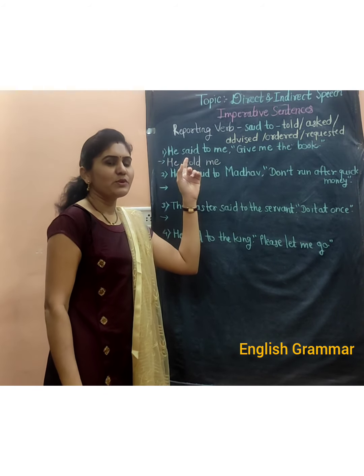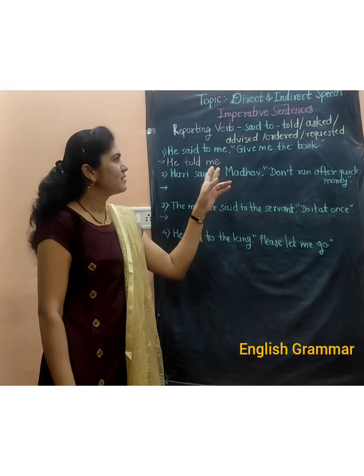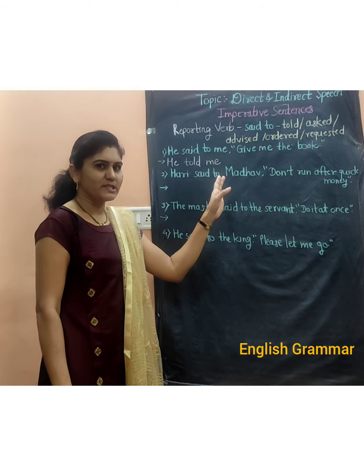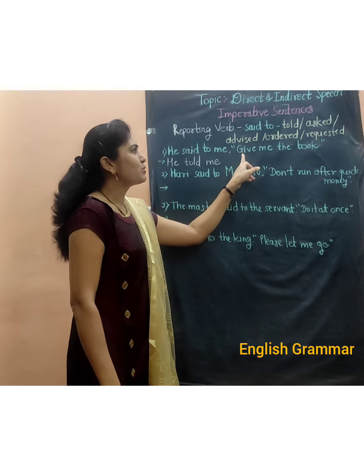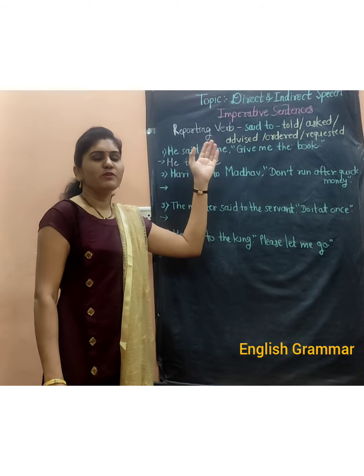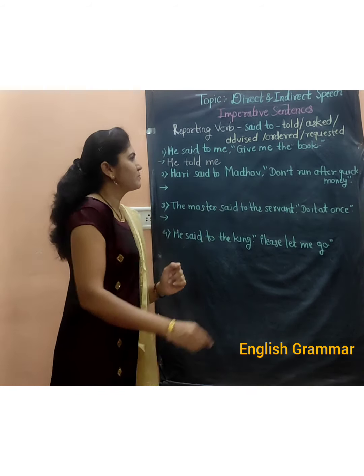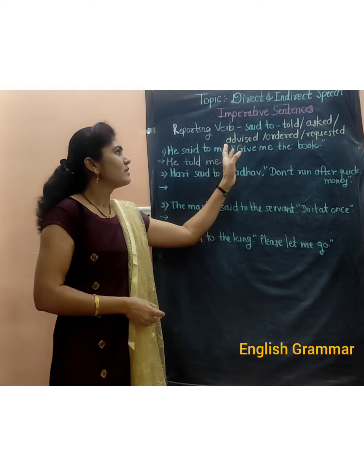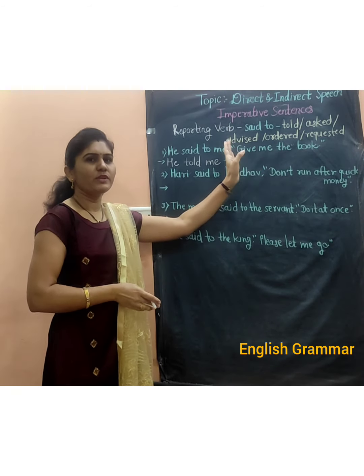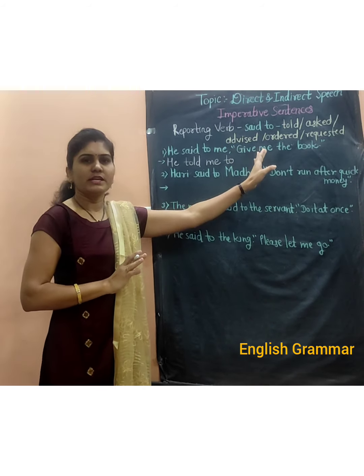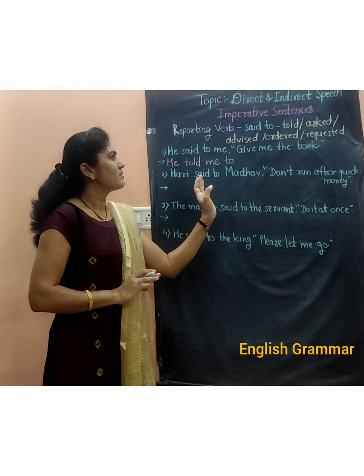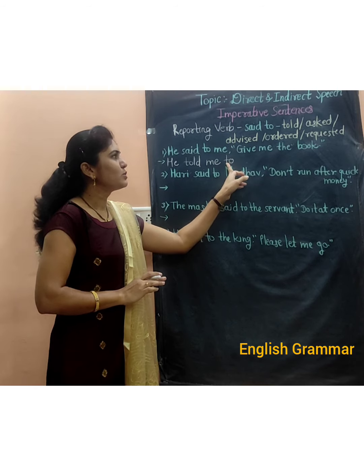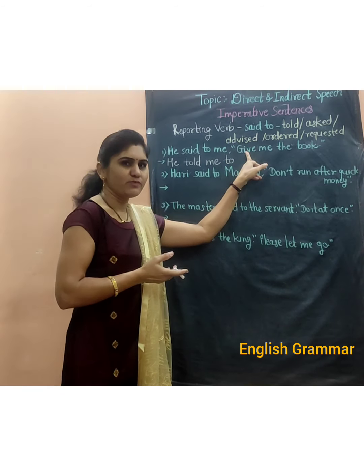In statements we have used the conjunction that. Here we will not use that. We only have to use to before the main verb. So we will write here to. The same change we will do. We will remove the inverted commas and comma. Then we will use to before the main verb.